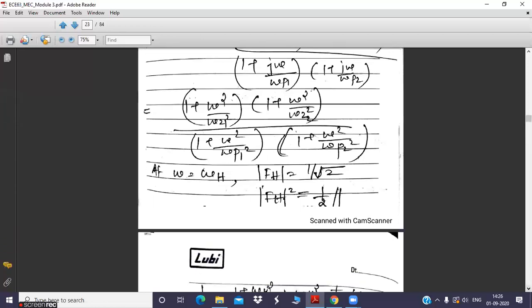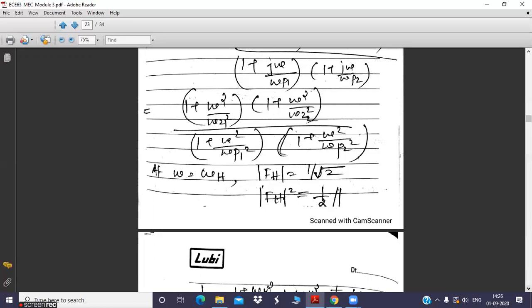Now what you will do is we are trying to find the cutoff frequency. So for that, we will be focusing on the frequency omega equal to omega h. What is our objective? Our objective is to derive an equation to calculate the cutoff frequency. Whatever you have done as of now, this is the equation for the squared magnitude of the high frequency gain function.